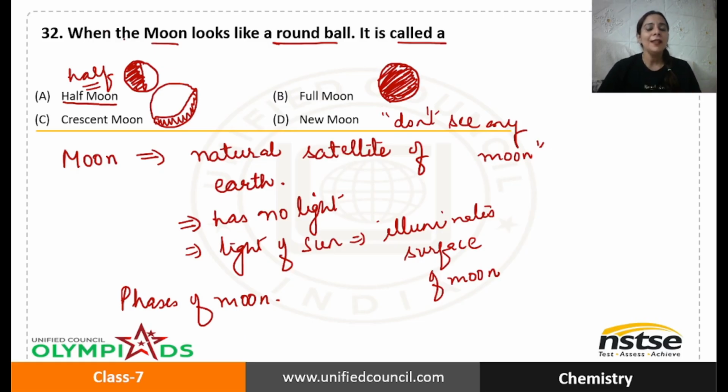So when the moon looks like a round ball, obviously it is a full moon, because the whole of its surface gets illuminated and you can see the whole moon. I hope you got it. Therefore option B is right. And all these, half moon, full moon, crescent moon, new moon, are the phases of the moon.